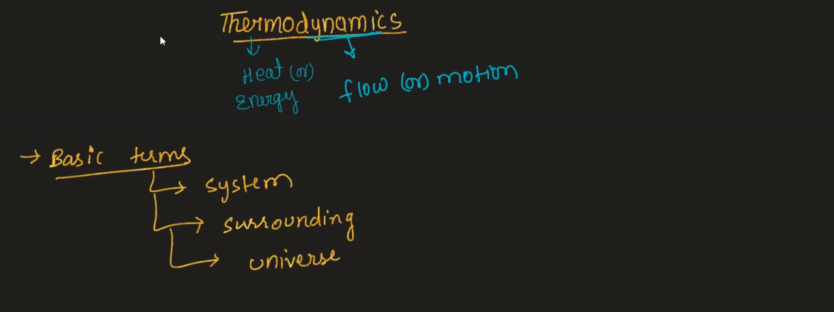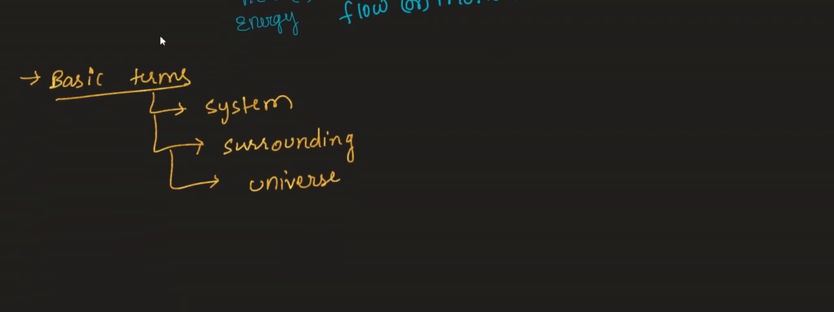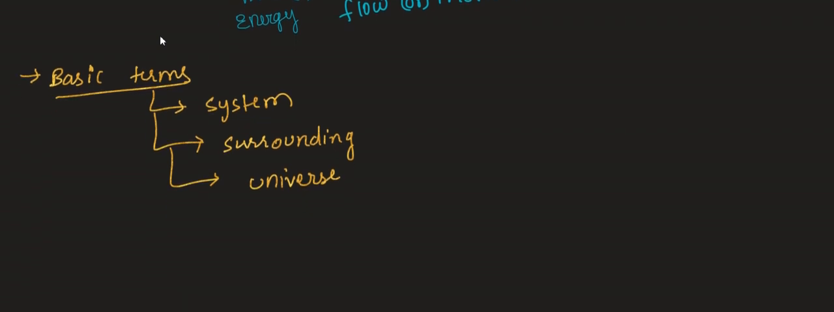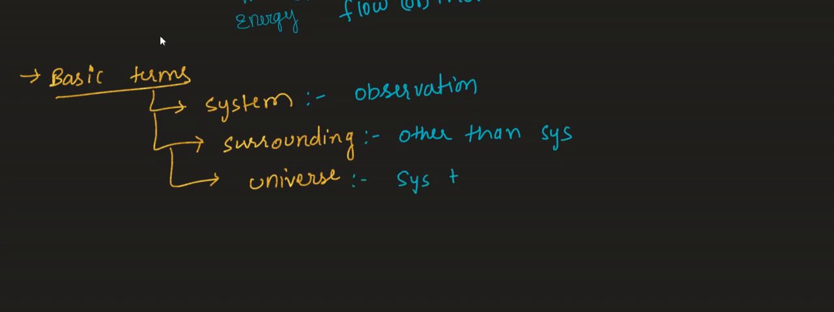Coming to system, surrounding and universe, what is this actually? What is the meaning of system? The one on which we are studying, the one on which people are keeping their observation, is called system. Surrounding is what is other than system. Other than system, everything remaining is called surrounding. What is universe? System plus surrounding.